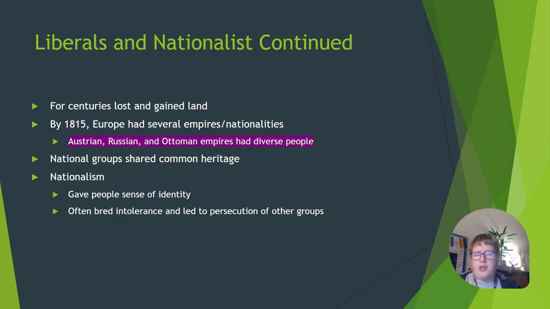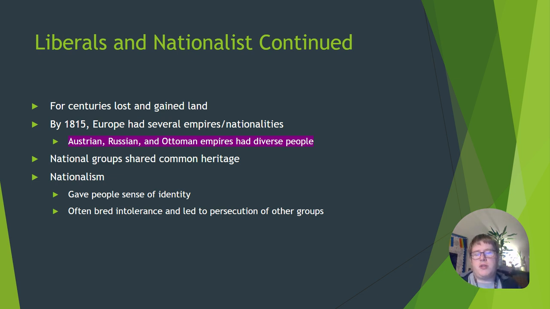So for centuries, they're going to lose and gain land. But by 1815, Europe had several major empires and nationalities that we have to talk about. You have the Austrians, the Russians, and the Ottoman empires. They're all home to diverse groups of people, and we'll kind of talk a little bit about each one next chapter when we do World War I and how they are influenced by the war.